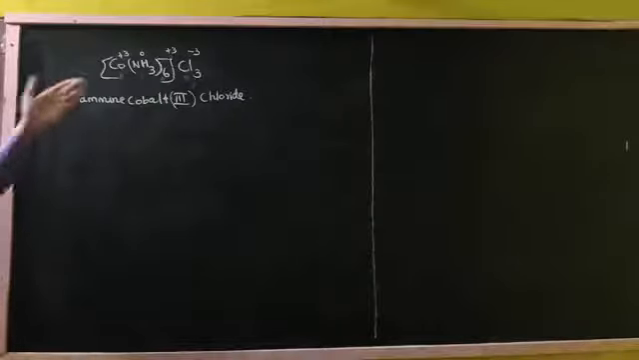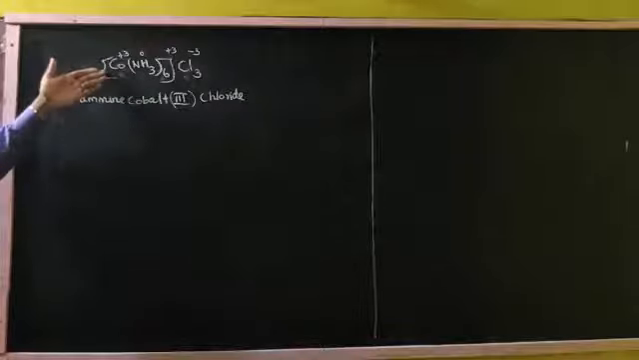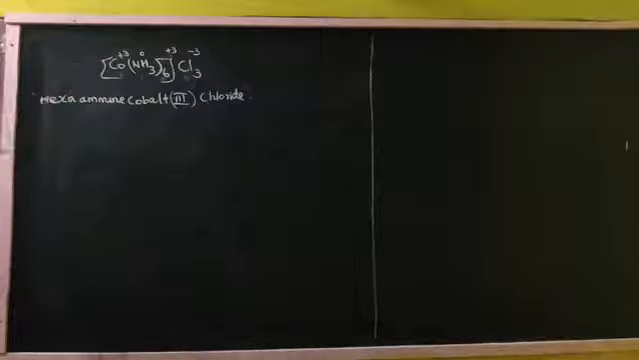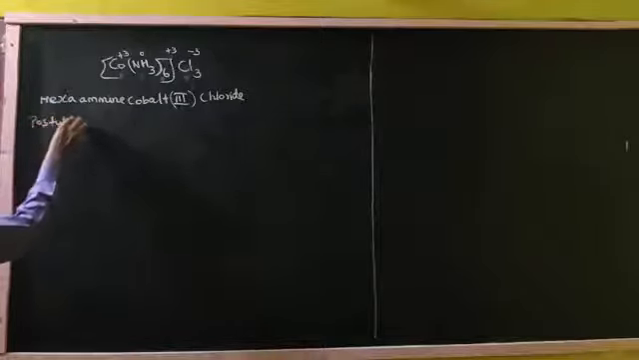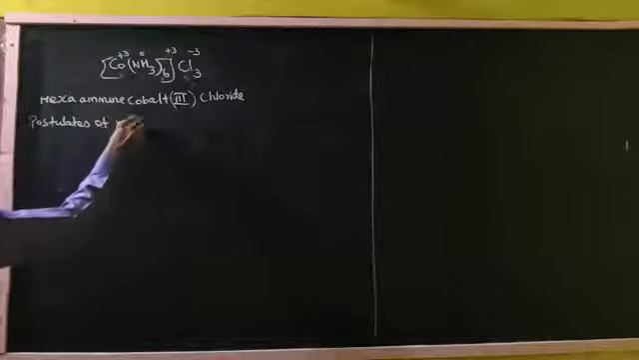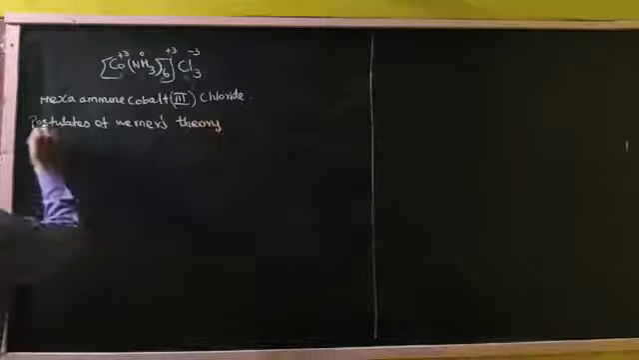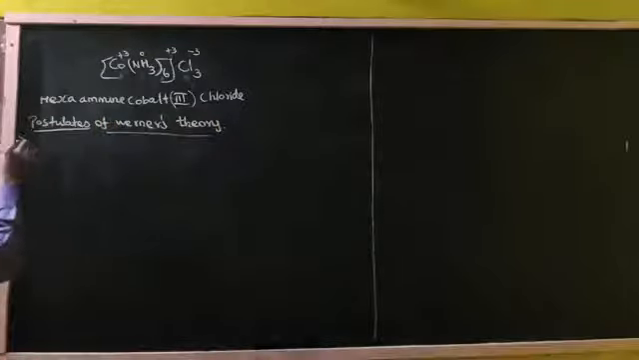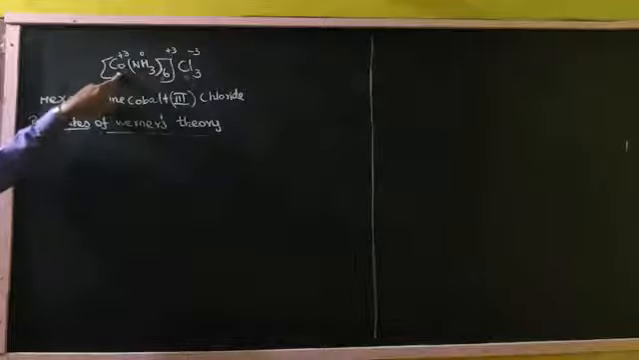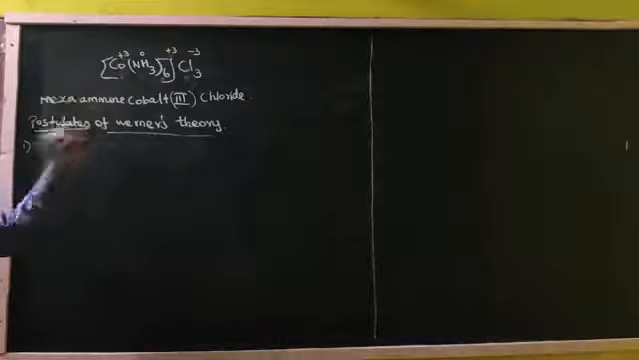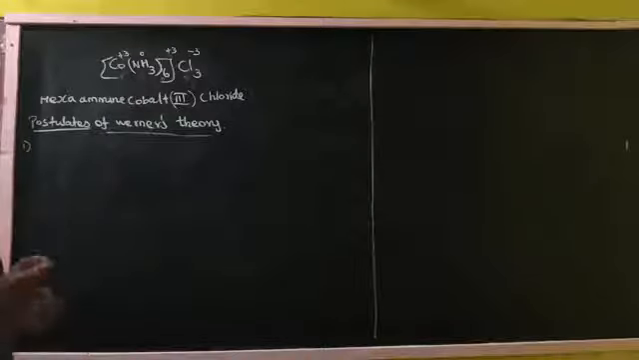Now, what postulates has he given regarding the compound? Alfred Werner has given the postulates regarding the compound, so one by one we will see them. Postulates of Werner's theory. Point number 1: he said the metal atom cobalt has two types of valency. One is primary valency, another one is secondary valency.